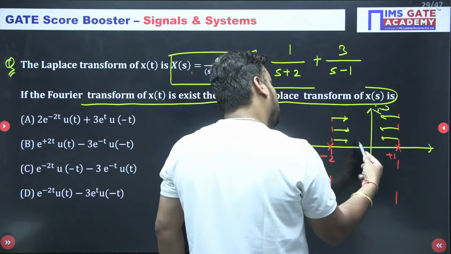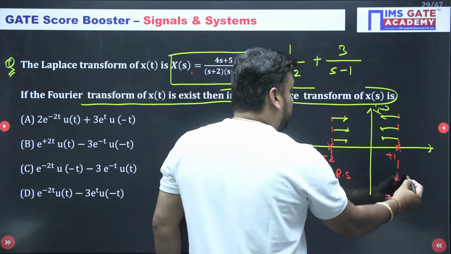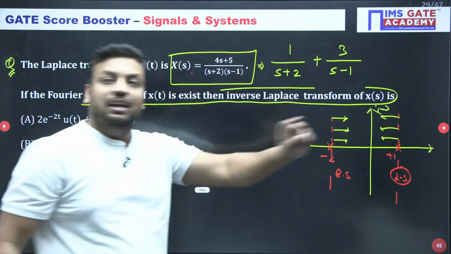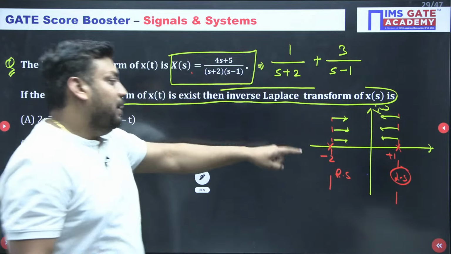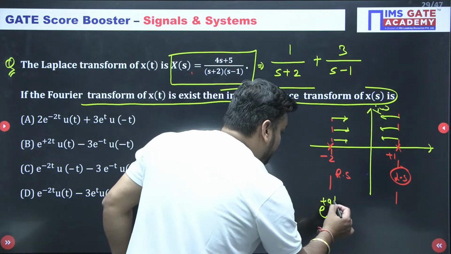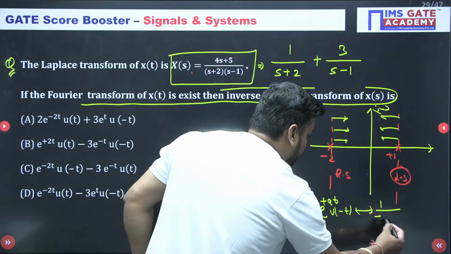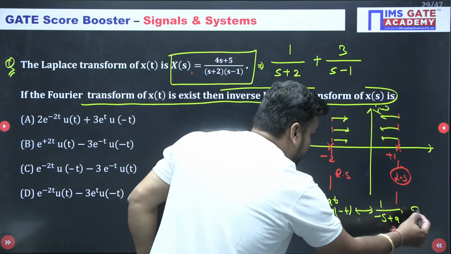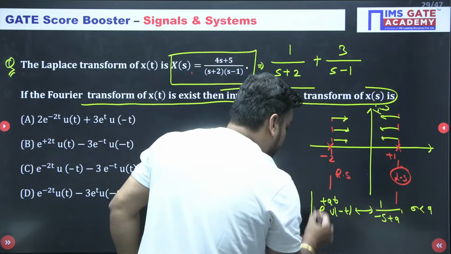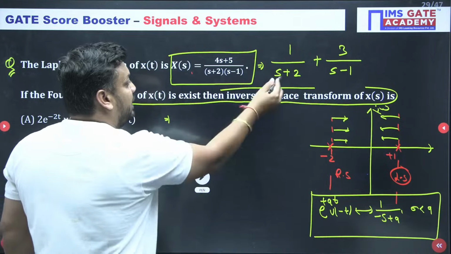It means this should be the right hand side and this should be the left hand side. For the right side we have no precaution, but for the left hand side we have to create this form, e to the power plus at u of minus t. Its Laplace transform is 1 upon minus s plus a, and sigma is less than a. So here I should write s plus 2, sir.